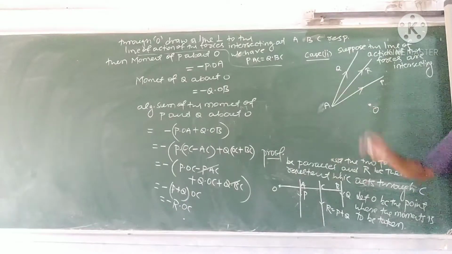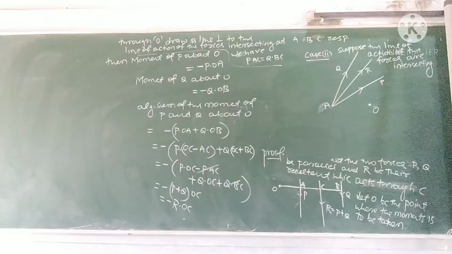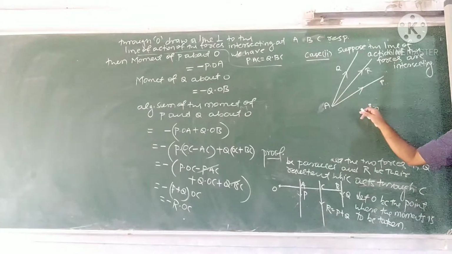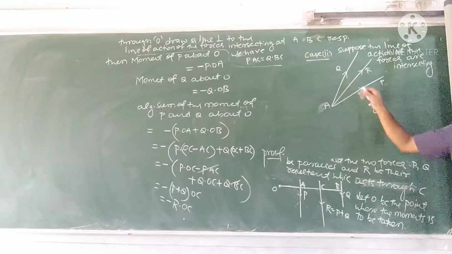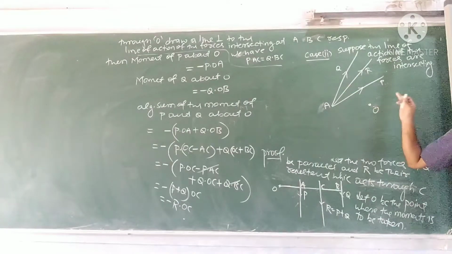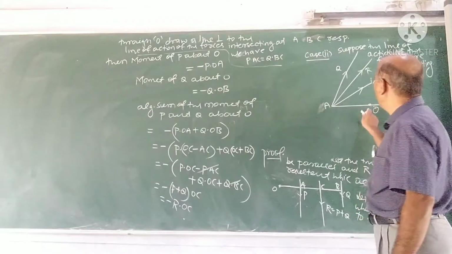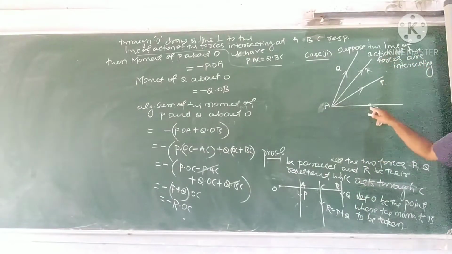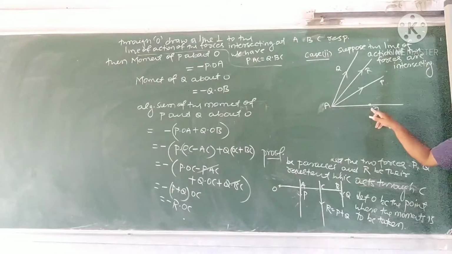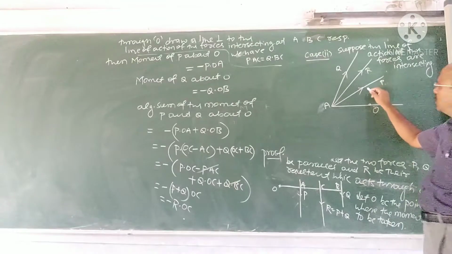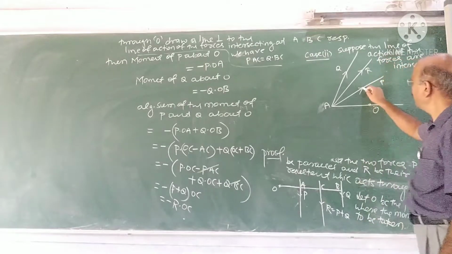Now, what does the theorem state? What do you have to prove? The algebraic sum of the moments of P and Q about O is the same as the moment of R about O. That is the theorem. Now, through O, draw a line like this, AO. Now, what is the moment of P about O? We have to draw a perpendicular.